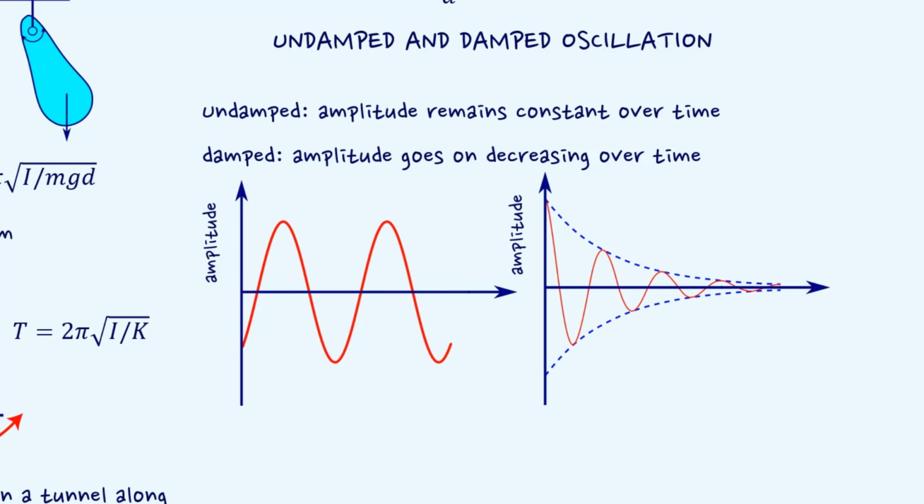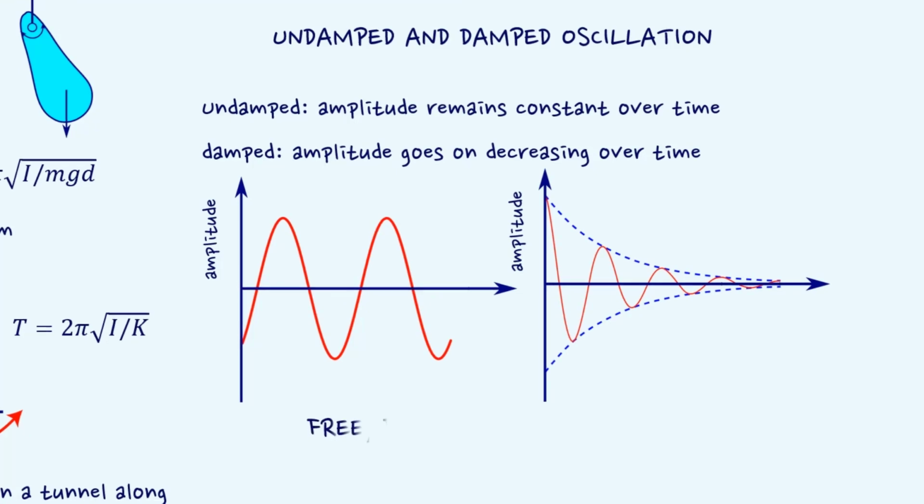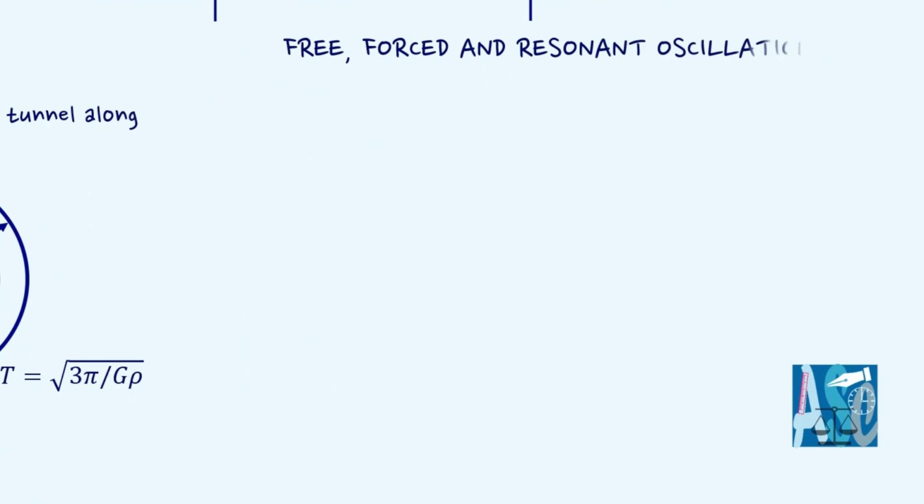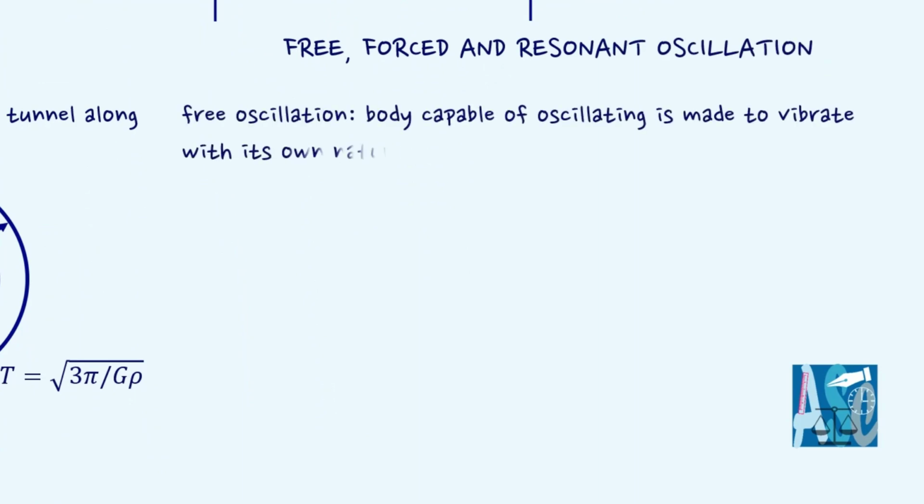It is observed when a body capable of oscillating is displaced from its equilibrium position and left free, it begins to oscillate with a definite frequency. This frequency is known as natural frequency of the body. When a body is made to vibrate with its own natural frequency, it is said to be executing free oscillation.